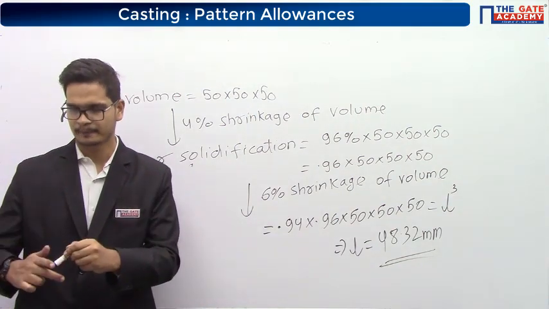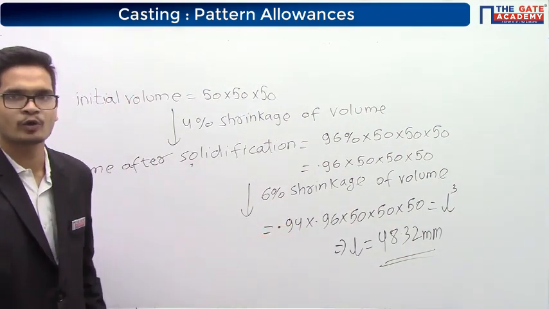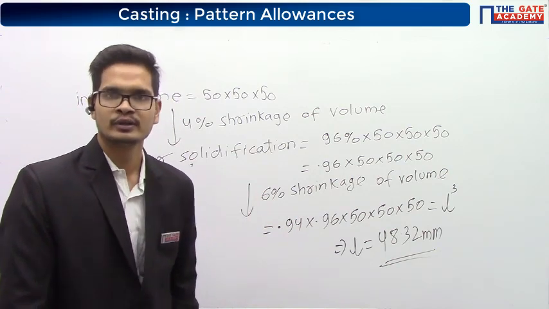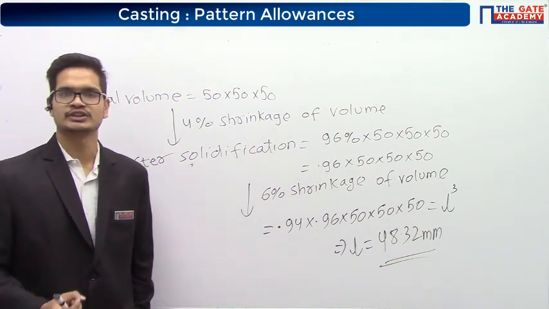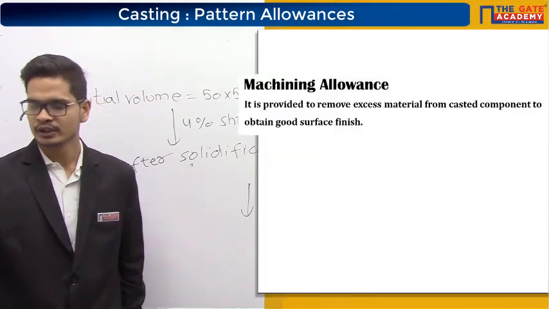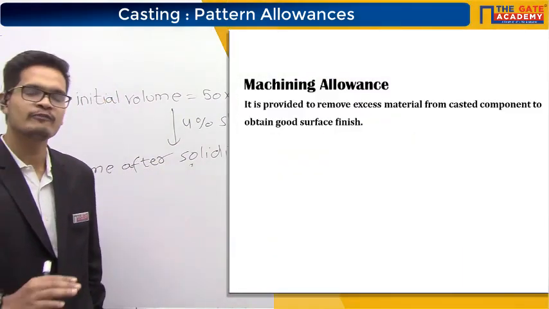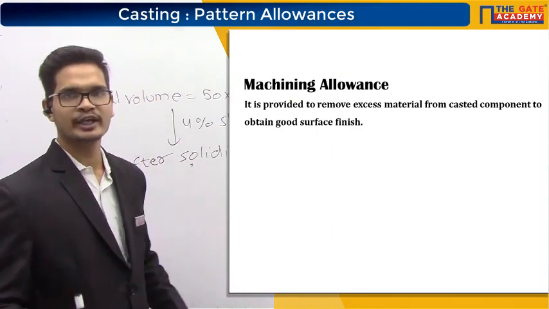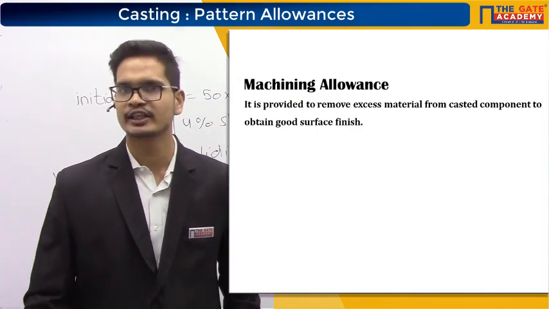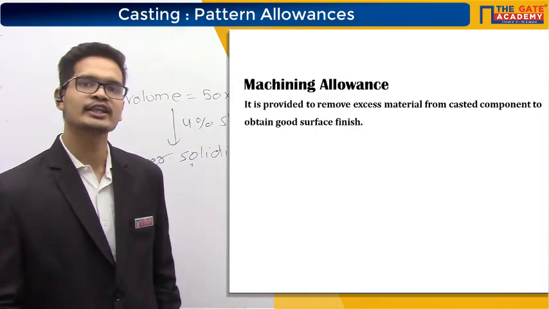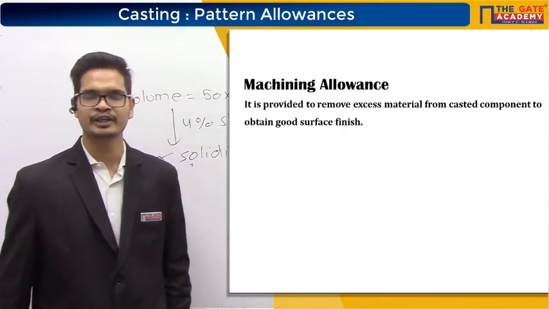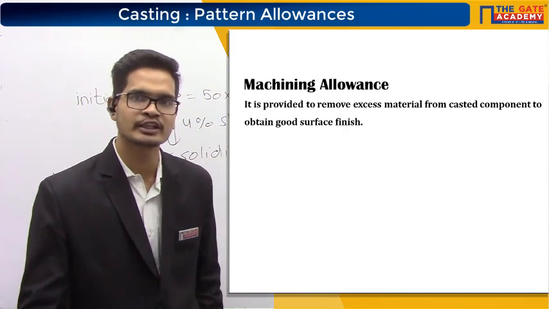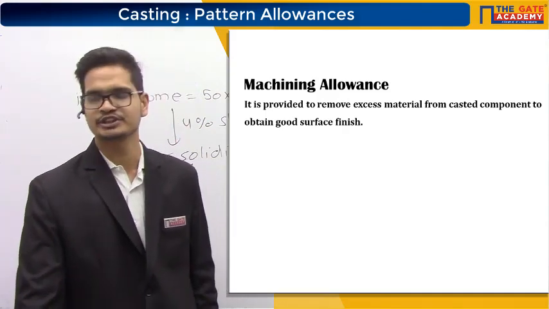Very good, Nitika. So with this you have understood all the concepts of the shrinkage allowance. Next comes the machining allowance. As I told you, to give better surface finish to the component, we will make the component slightly bigger than the required size. For that we'll make the cavity slightly bigger, and for that we'll make the pattern slightly bigger. The amount by which we are making the pattern slightly bigger is called as machining allowance.